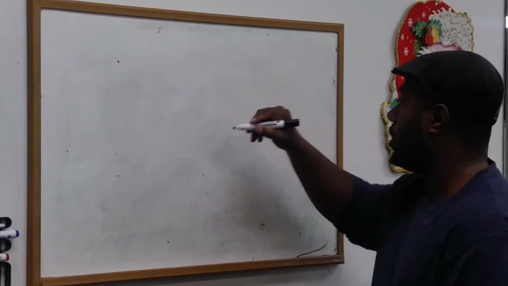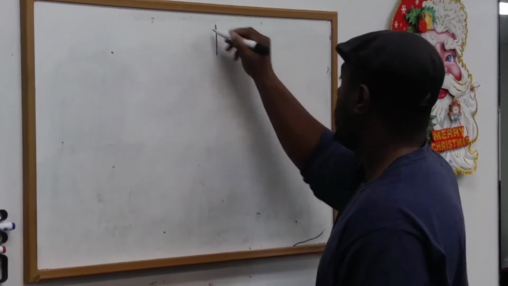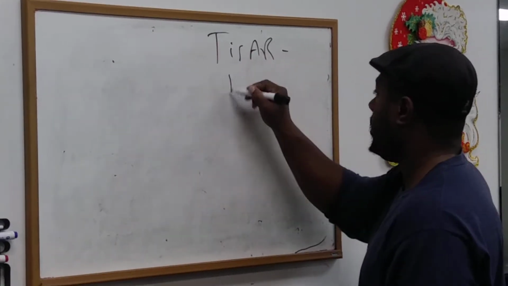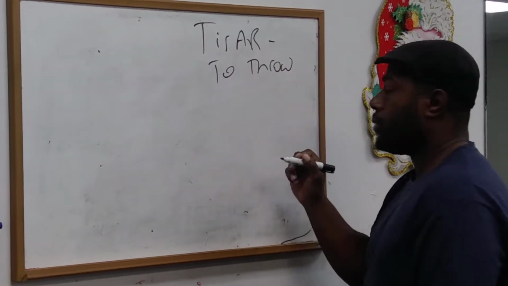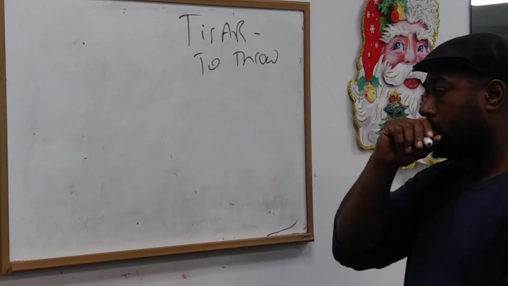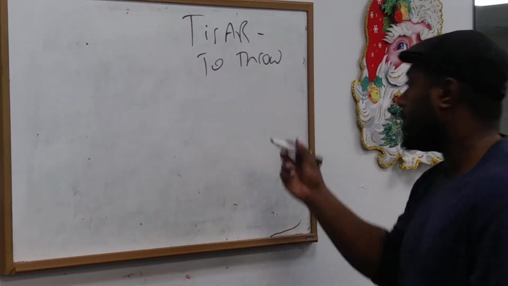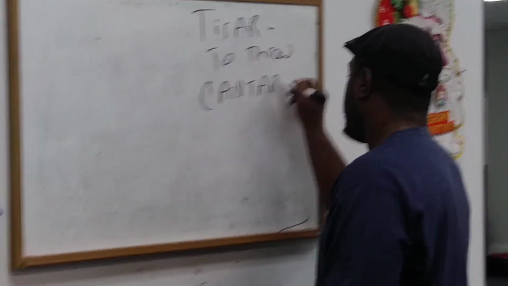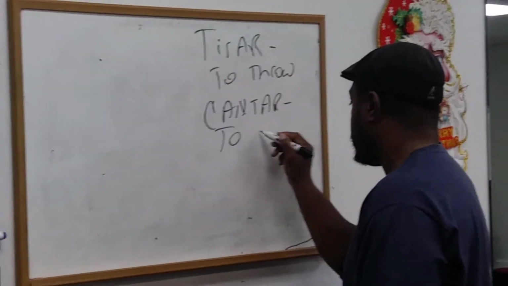We're going to take caminar, tirar. Okay, the verb is tirar. And tirar means to throw. We're going to take cantar. Cantar means to sing. Cantar means to sing. And there was a very famous cantar, to sing.